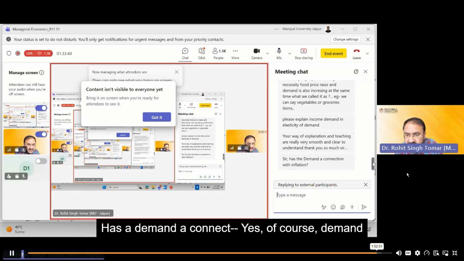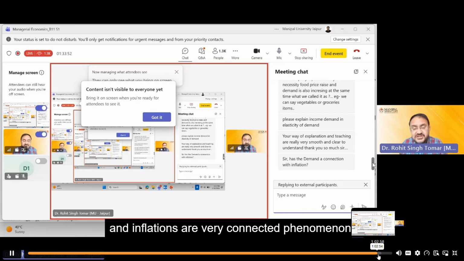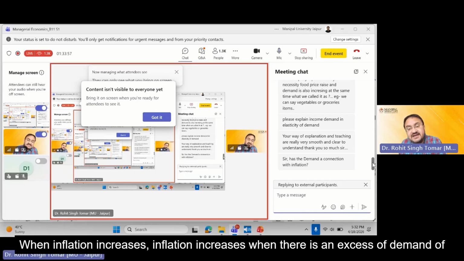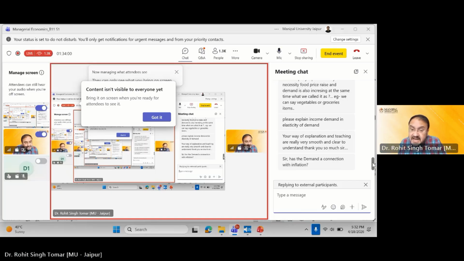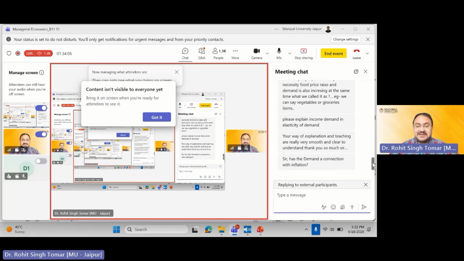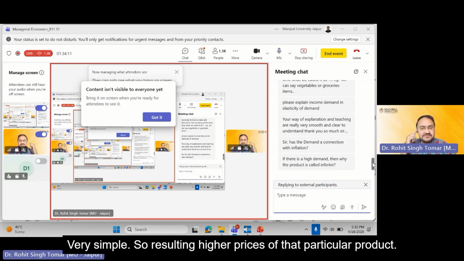Has demand a connection? Yes, of course. Demand and inflation are very much connected phenomena. Inflation increases when there is an excess of demand for the product and supply is short. There is a shorter supply and people want it, like LPG. The supply was short and the people wanted it. Very simple. So it results in higher prices of that particular product.